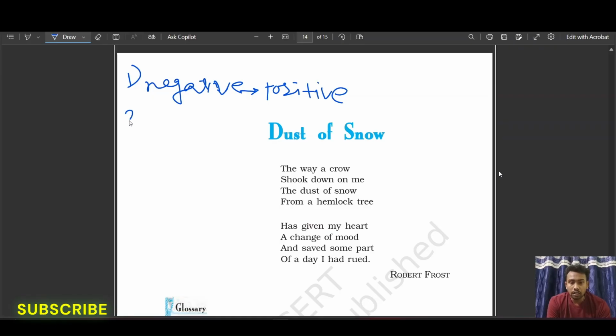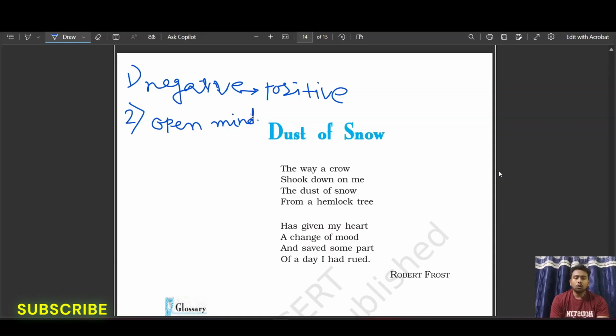ओके, एंड द मॉरल एंड द मैसेज ऑफ द पोएम इज दैट वी मस्ट बी ऑलवेज ओपन माइंडेड. We must be always open-minded. So that one also we understand, right? So open mind. We should always keep an open mind. So this is the idea that Robert Frost gives in a very short poem.